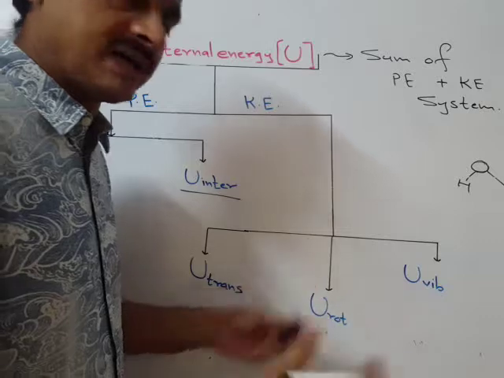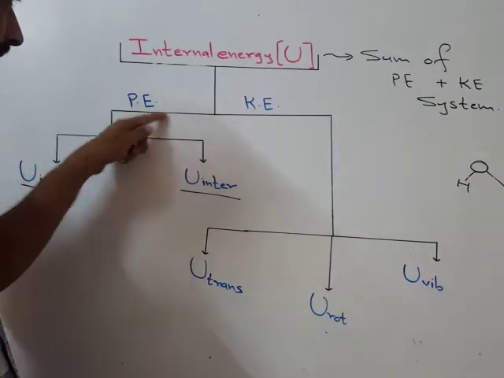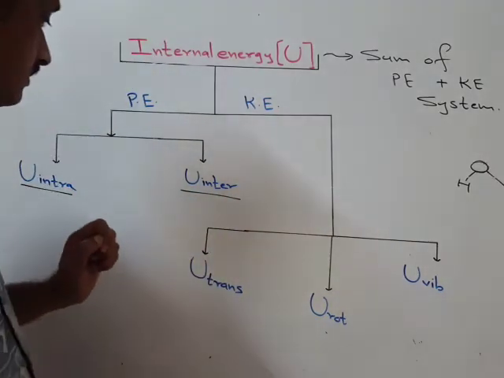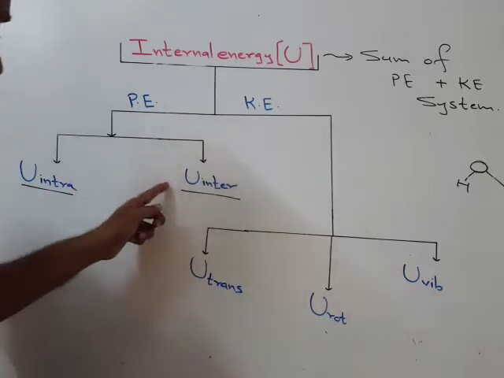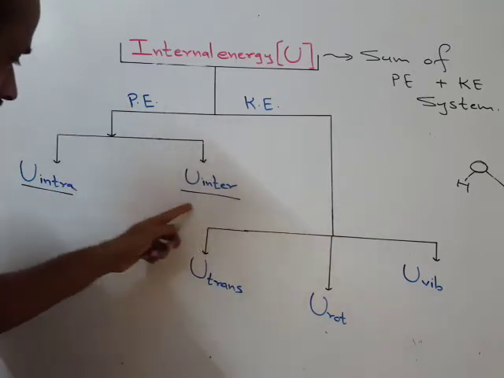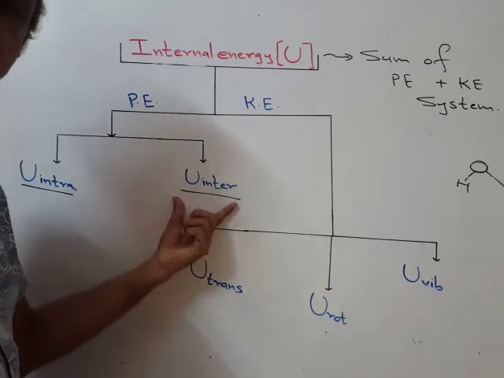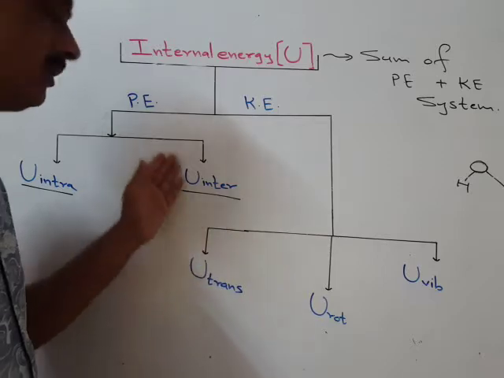Let us say no forces of attraction. So in the potential energy part of the internal energy of methane gas in a cylinder, the U inter factor due to intermolecular forces of attraction will not be there.